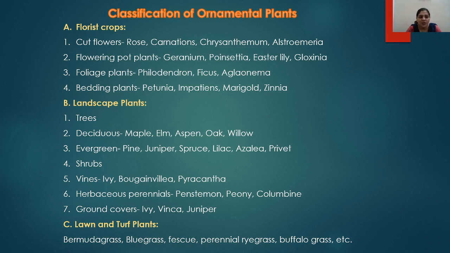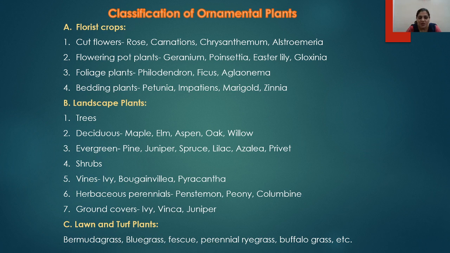First, florist crops. These are the crops which are specifically used as cut flowers for the preparation of bouquets, etc. The cut flowers include roses, carnations, chrysanthemums, alstroemeria, etc. The second category is the flowering pot plants. Examples are geranium, poinsettia, Easter lily, gloxinia, etc. The third category is the foliage plants.